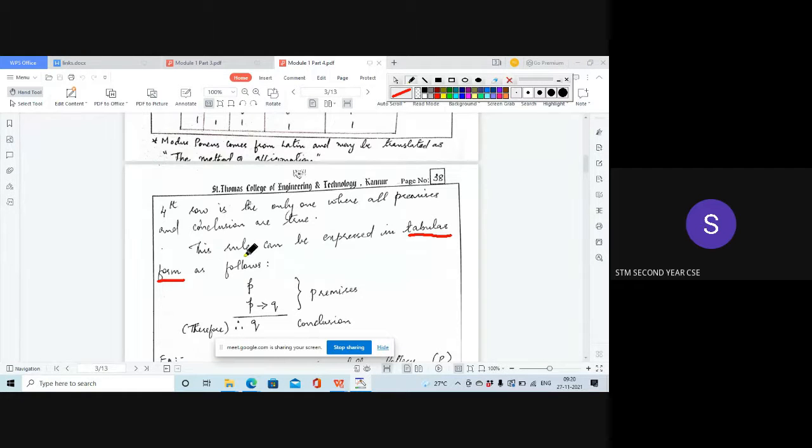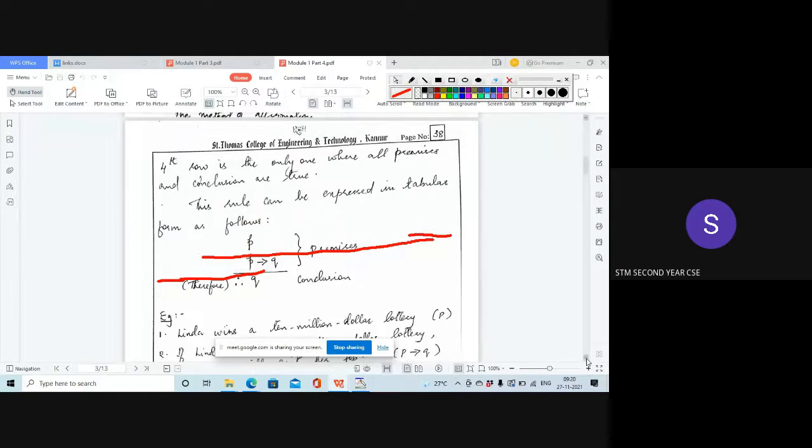So you write this again. The rule can be expressed in tabular form as follows. In the next sentence, after drawing the truth table, you have to write this sentence: This rule can be expressed in tabular form as follows.